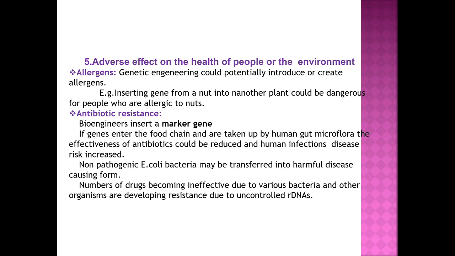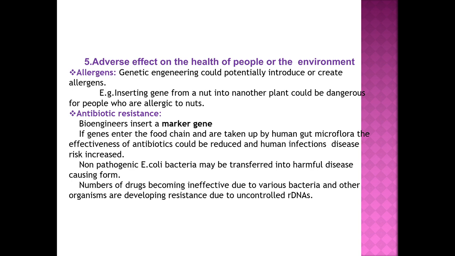Some of the people are allergic to the peanut. Some people, whenever they eat the peanut, they are going to show some allergic reactions like skin reactions, redness, swelling, itching, tingling, diarrhea, stomach cramps, nausea, vomiting. These all are the allergies that are shown by the people which are allergic to peanut. Sometimes what happens, the genes are isolated from the pea plant and then they are transferred into the other plants.